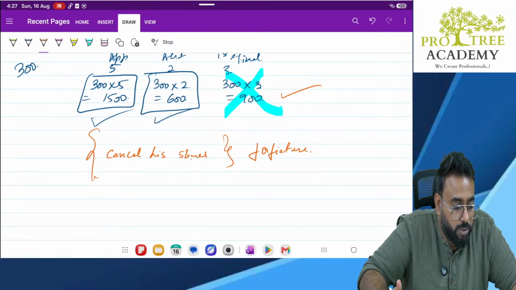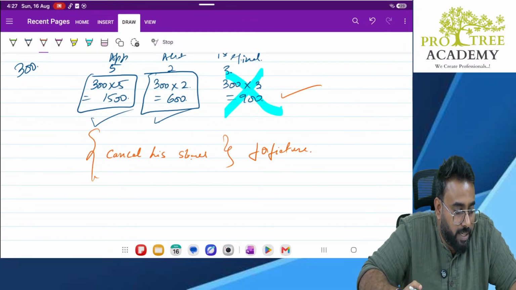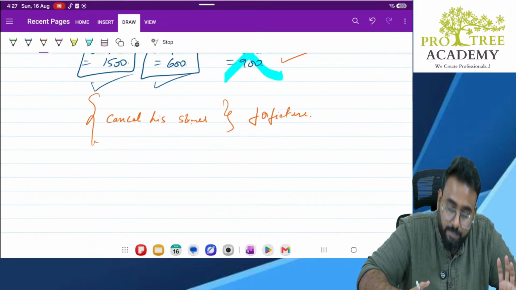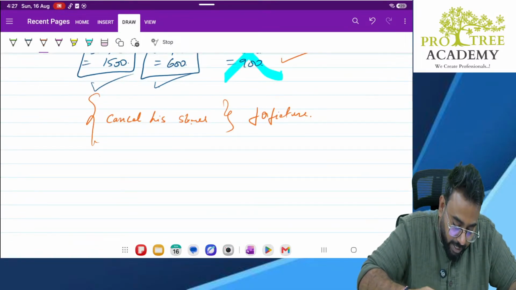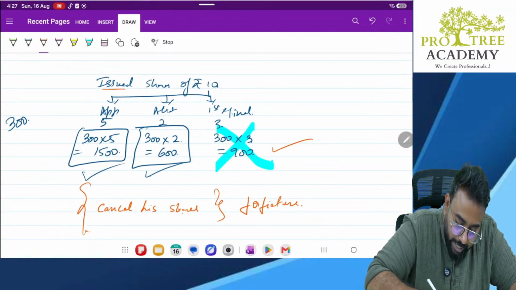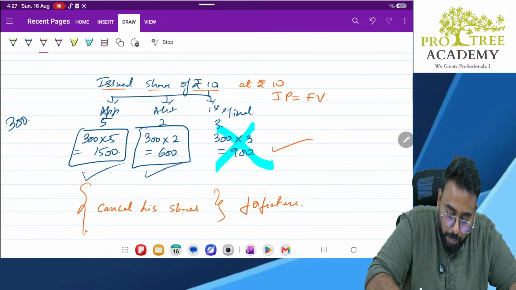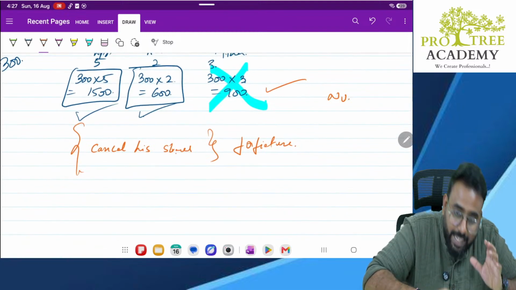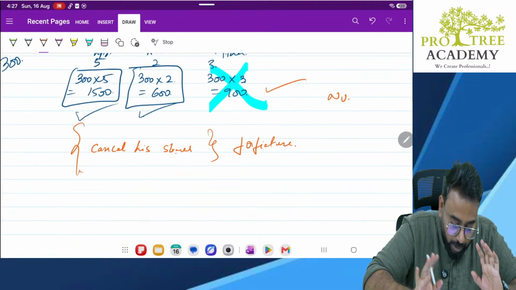As simple as it looks, it is definitely simple, but the simplicity is there only if it is issued at par. See, in this question, the shares of 10 each are issued at 10 only, so my issue price is equal to my face value or nominal value. Correct? So I cancelled his shares.